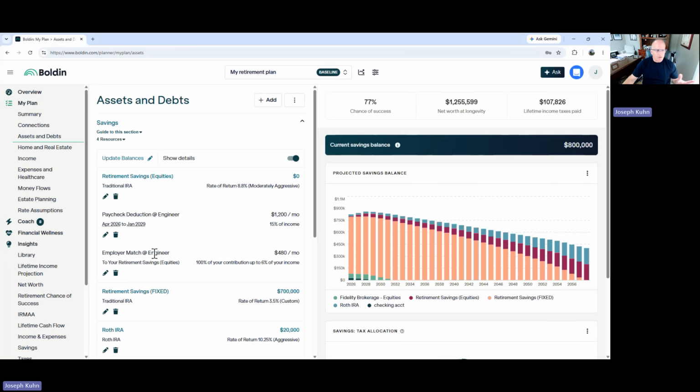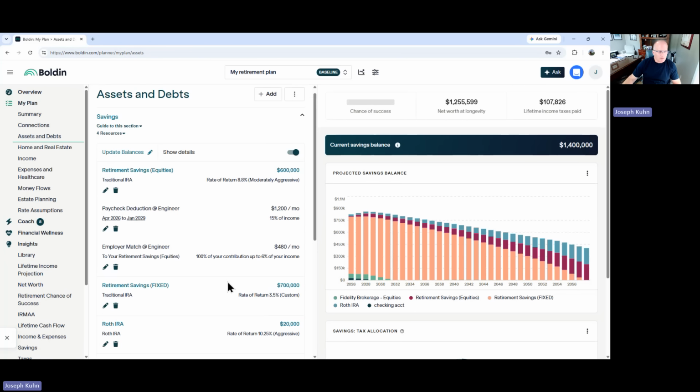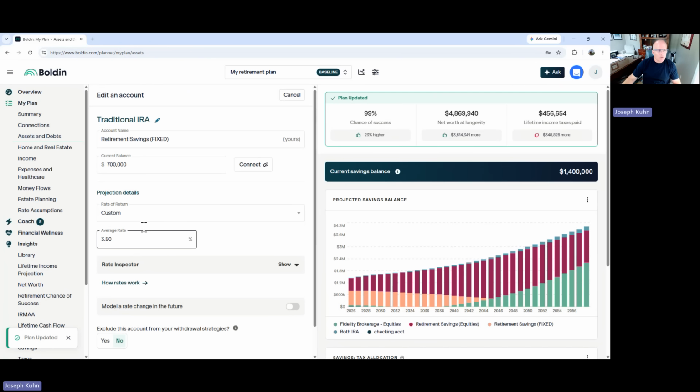Another thing, I could have put everything into a Roth. I'm not going to do that, it'll just take time. But imagine if all the $700,000 in their IRA was in a Roth IRA. You don't pay any taxes when that money's coming out. It'll change that to 99% probability of success. Hopefully you get that. So I'm going to put these numbers back, $600,000 here. Save, and then in fixed, I'm going to bring this down to 100,000.